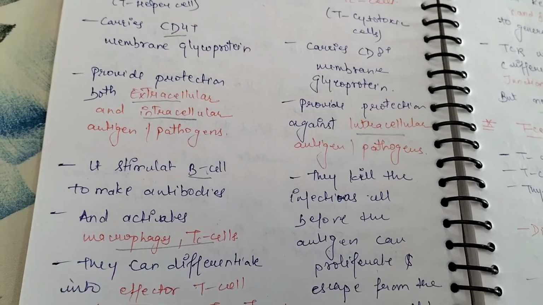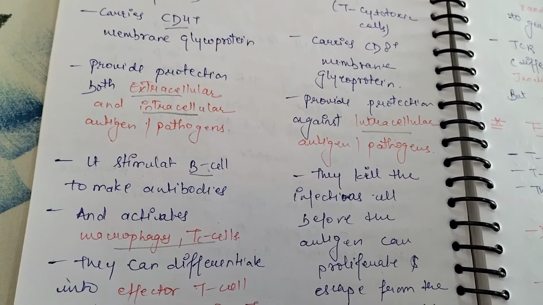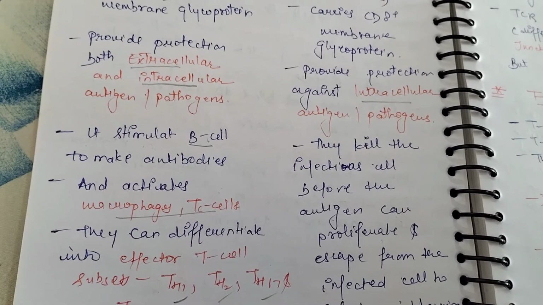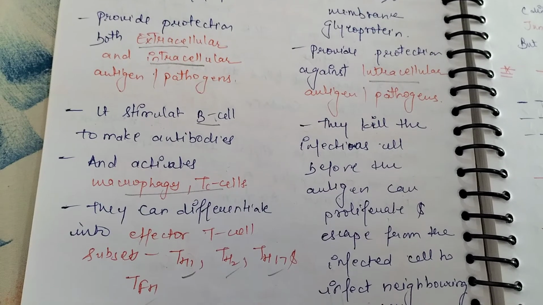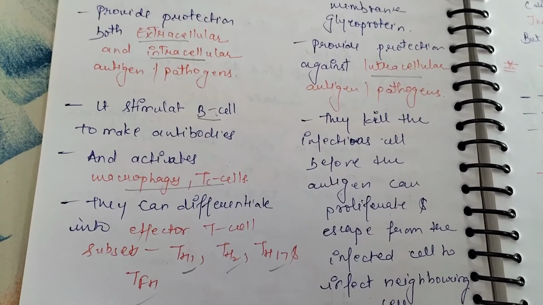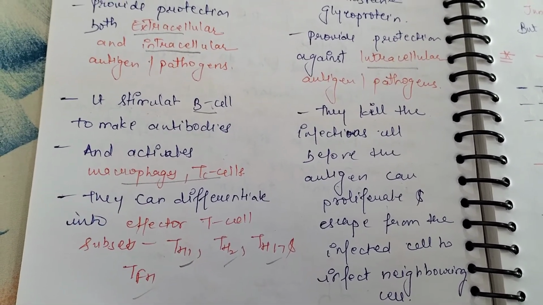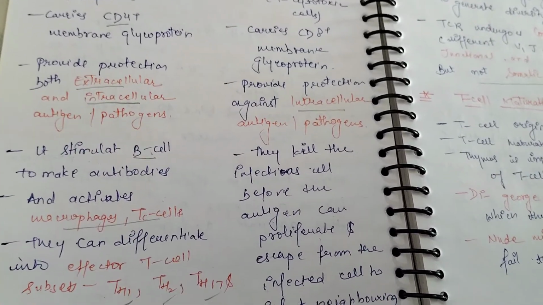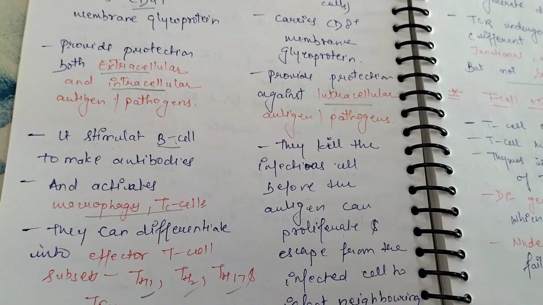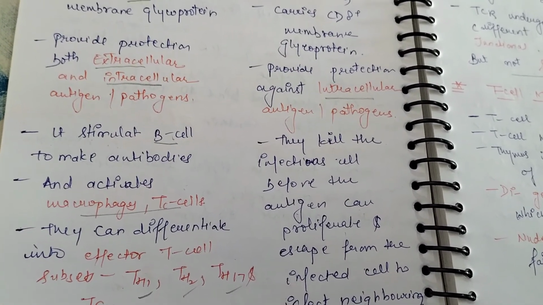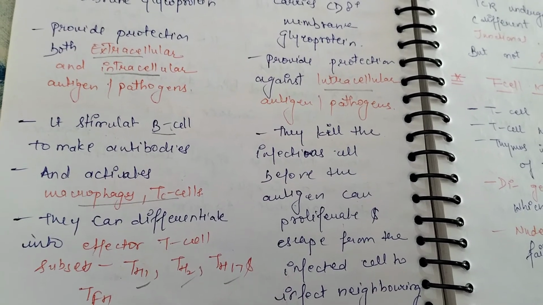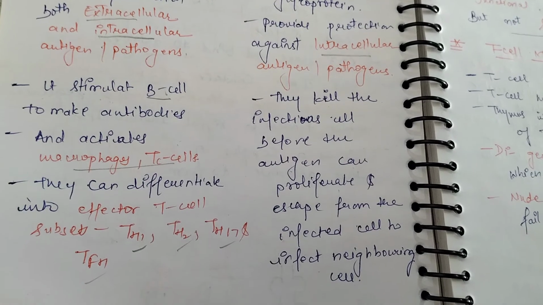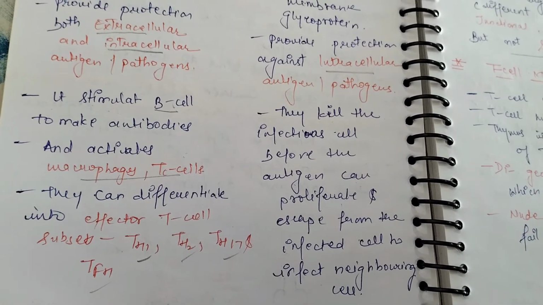T helper cells stimulate B cells to make antibodies and activate macrophages. T cytotoxic cells can differentiate into effector T cell subsets: T helper 1, 2, 17, and follicular helper. T cytotoxic cells do not produce antibodies. They kill the infected cell before the antigen can proliferate and spread from the infected cell to infect neighboring cells.